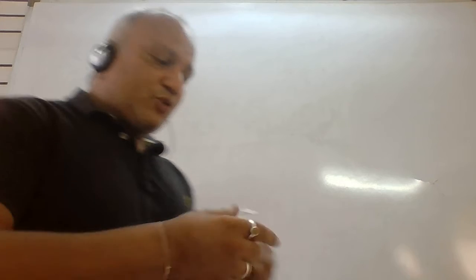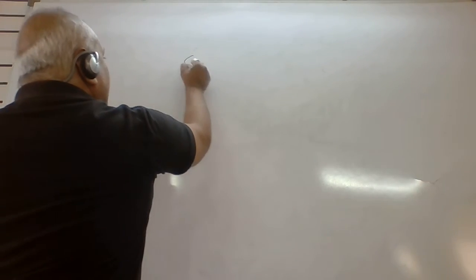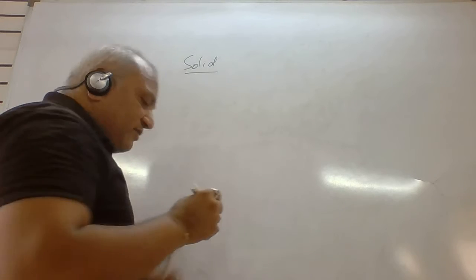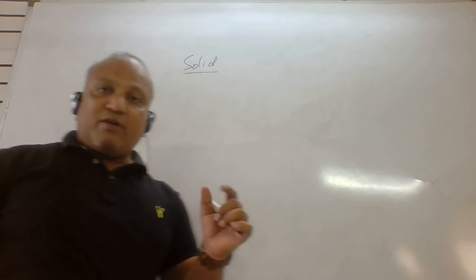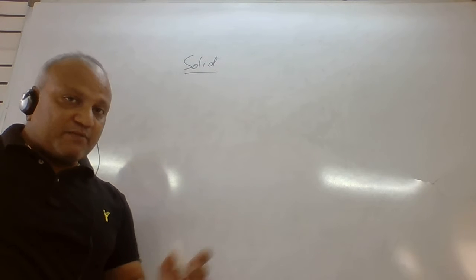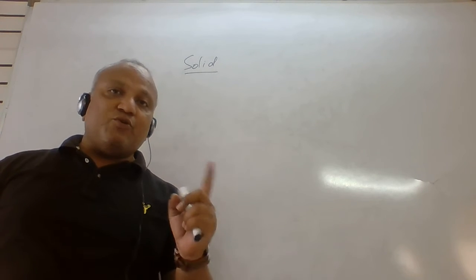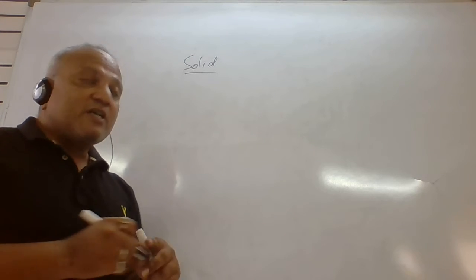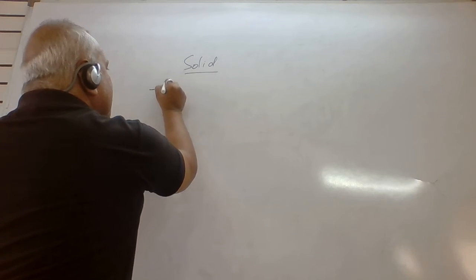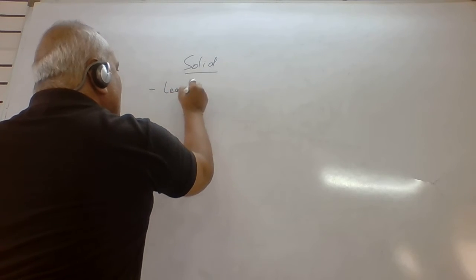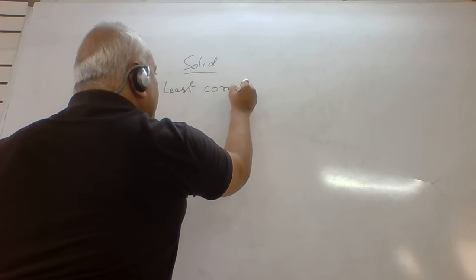So in this video I am with the new topic of the first lesson, and it is the properties of different kinds of state of matter. First I'll discuss solid matter. Solid matter has particular properties, and I will explain them one by one, and you must remember these properties. So first, solid is least compressible.